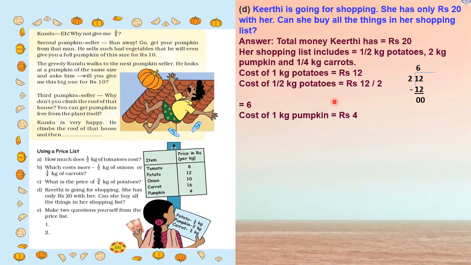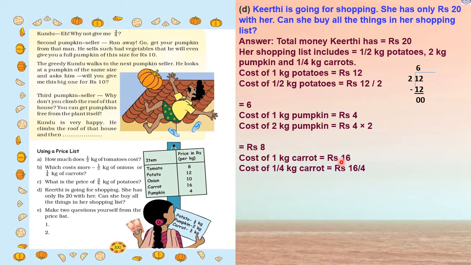Now the cost of 1 kg pumpkin equals rupees 4. She has to buy pumpkin 2 kg. So what will we do? 4 multiplied by 2. How much will it be? Rupees 8. So the cost of 2 kg of pumpkin equals rupees 8. Now she has to buy carrot 1/4 kg. The cost of 1 kg carrot equals rupees 16. Now for 1/4 kg carrot, how will we do it? 16 divided by 4. In the 4 table, when 16 comes, 4 4s are 16. So that is rupees 4.